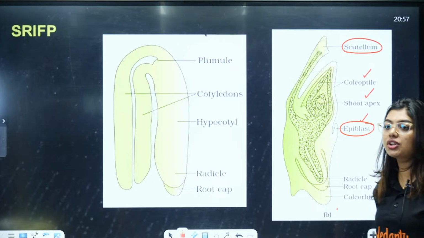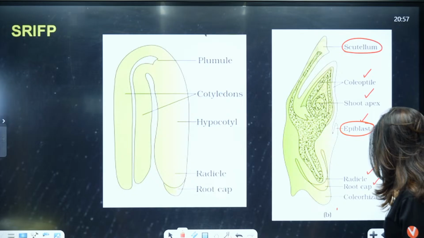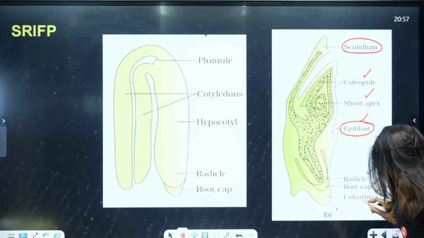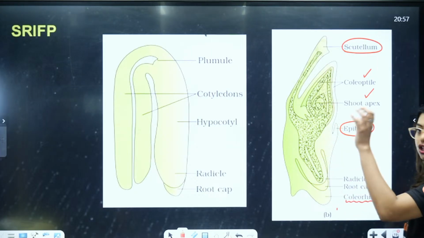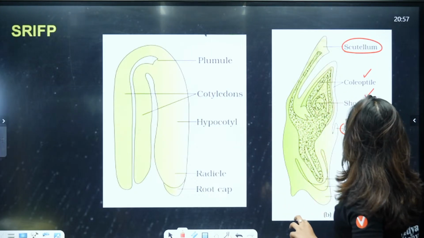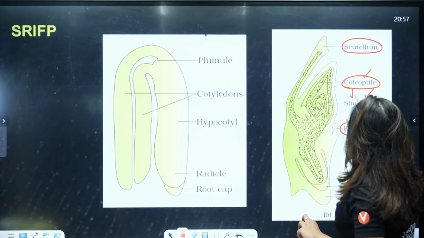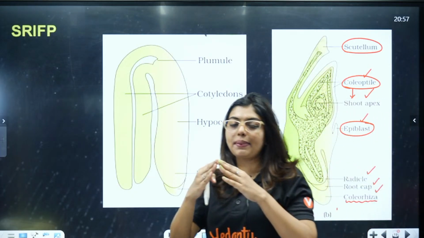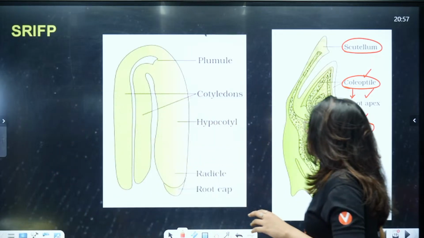Okay, understood? Now epiblast, radicle, root cap, coleorhiza. Now students remember, coleorhiza is going to be like a protective region for your radicle, that is your root. And here what is it going to be? Coleoptile. Tile is going to be the one that is going to protect the shoot apex. So root apex, coleorhiza, shoot apex, coleoptile, tile.